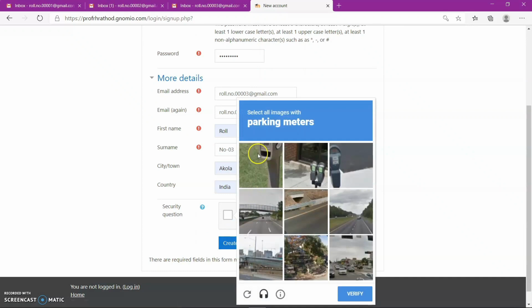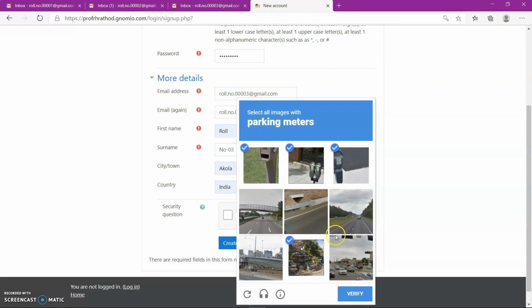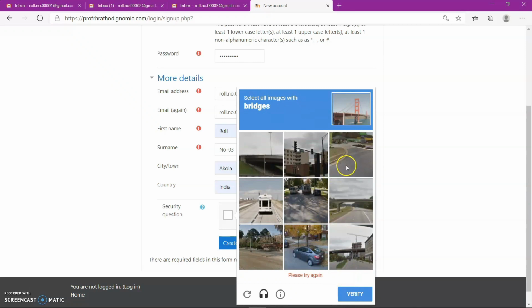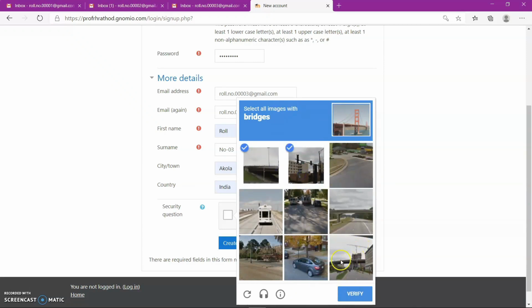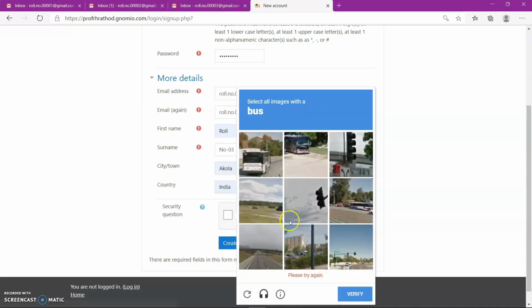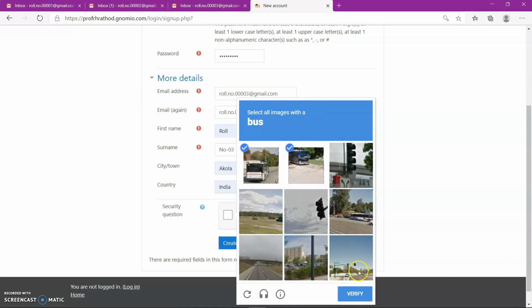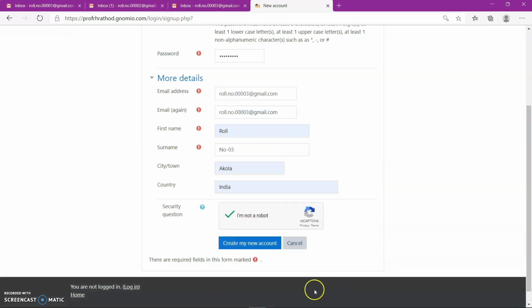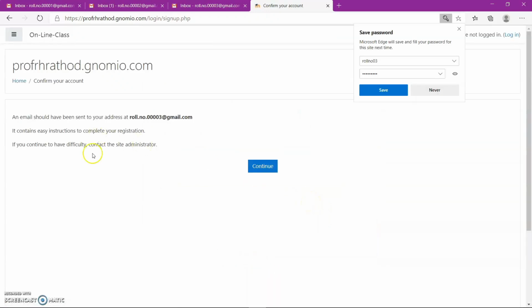Use all this, captcha. Now create my account. So confirmation of email is provided to the mail which is already provided by us,